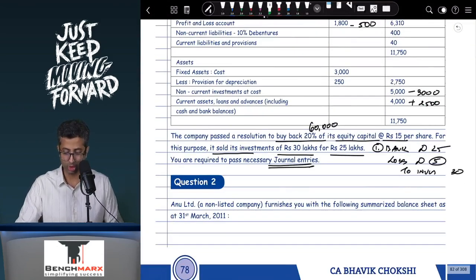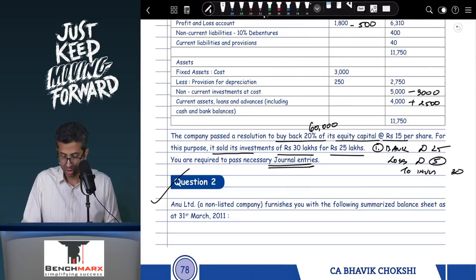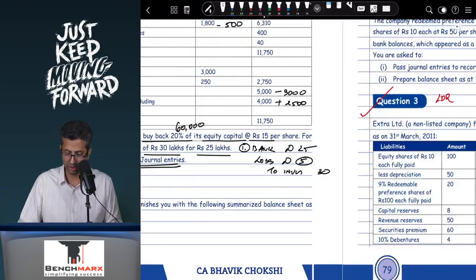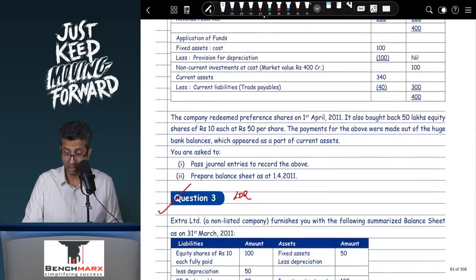Then you go to question number 2 where you look at a similar question, just that you are asked to prepare the balance sheet probably. So Anu is a non-listed company, furnishes the following information. So you have been given all of this balance sheet, and there is another adjustment over here that the company redeemed preference shares on 1st April 11.